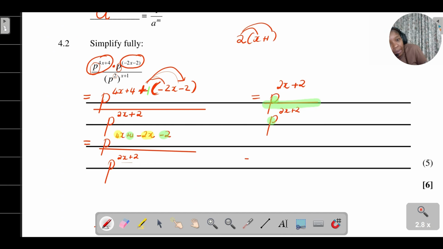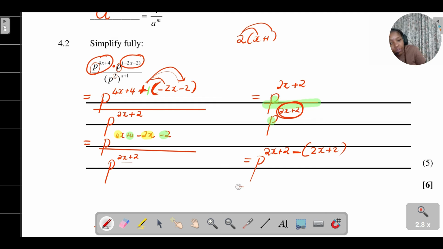So that basically means p to the power of 2x plus 2 minus... now look at what I'm doing. Because I want to minus what's happening in the denominator, I need to put that in brackets: minus, open bracket, 2x plus 2, because I'm minusing everything that's happening there in the denominator.